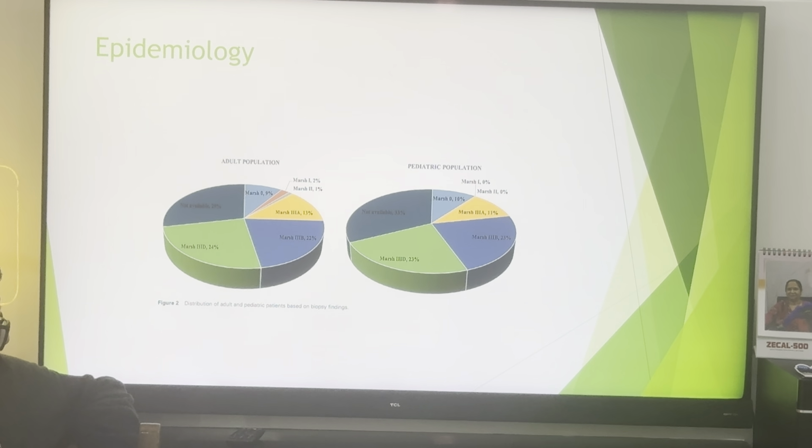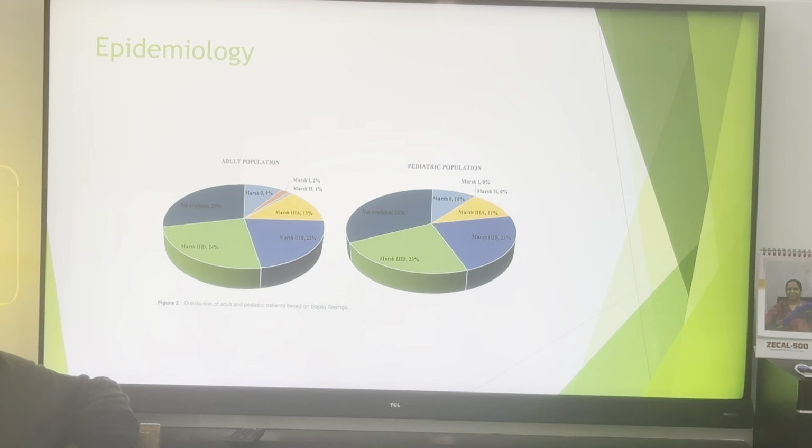Coming to the biopsy of the pediatric and adult, almost the same marked staging you can see in both the children as well as the adult population. Staging 2 and 3 are almost a similar pattern. So in subsequent slides, we'll be discussing the duodenal biopsy and marked staging done on histopathology.